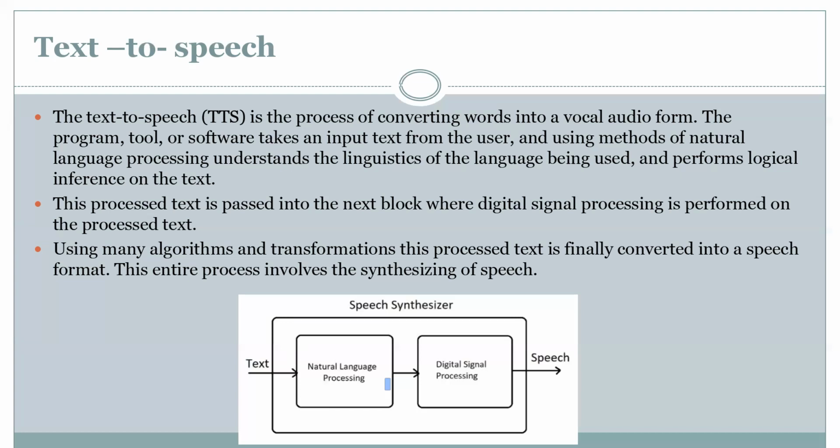From the block diagram, we can conclude that the text being passed is first pre-processed with the help of natural language processing, and then using digital signal processing is converted to speech. gTTS, the Google Text to Speech, is a Python library. The project is mostly based on Python, and we are using a Python library and CLI tool to interface with the Google Translate text to speech API from the gTTS module, which can be used for speech translation.